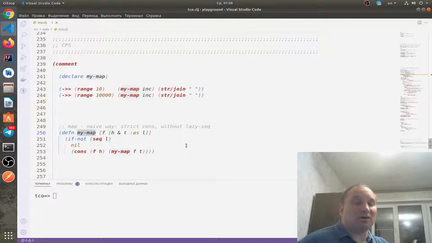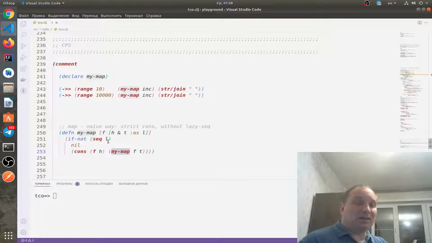The naive implementation of the function mymap is quite usual. If a list is empty, then return nil, otherwise return cons. It's a constructor of a list, a strict constructor. Let me put your attention on it: cons of f on the head of the list, and then a recursive call of mymap on the tail of the list.